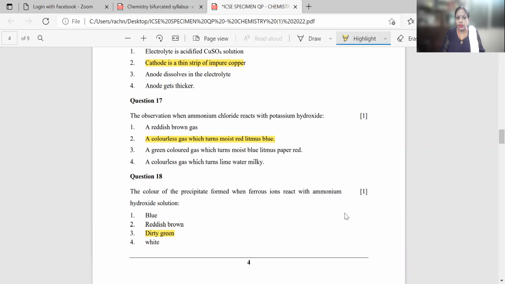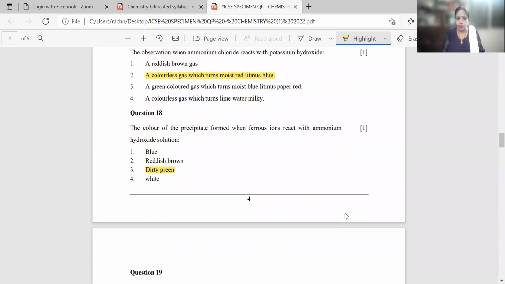So here the correct answer is your colorless gas which turns moist red litmus blue, because when ammonium chloride is treated with KOH, ammonia is released, and ammonia is a basic gas which will always turn your moist red litmus paper blue, or red litmus solution blue. So option number 2 is the correct answer.